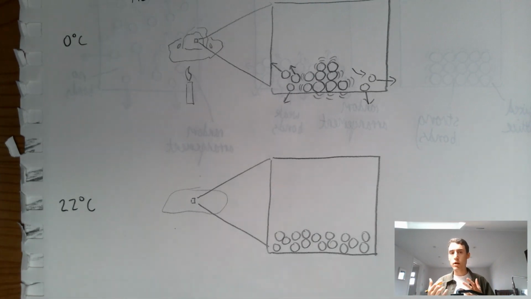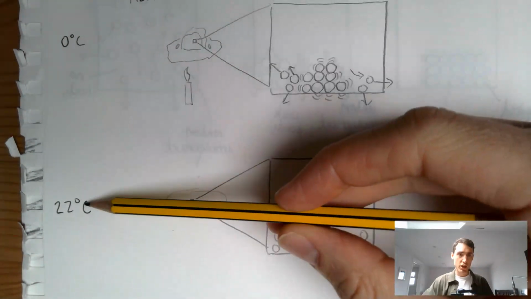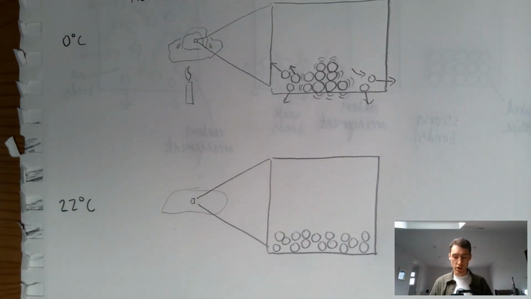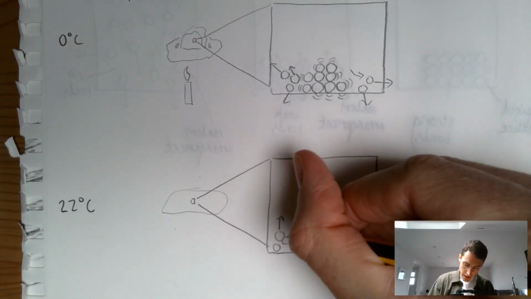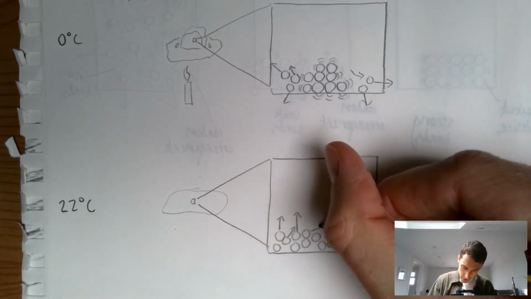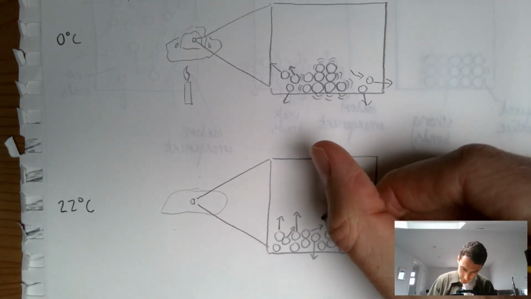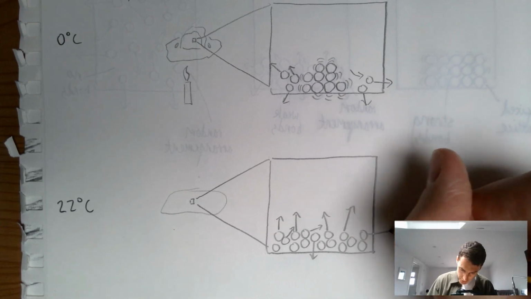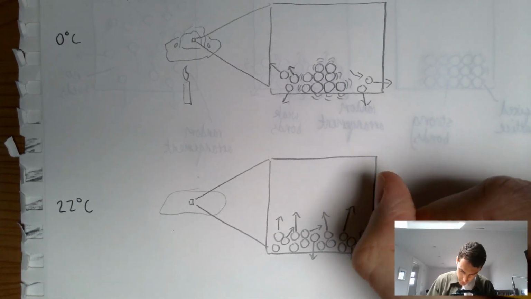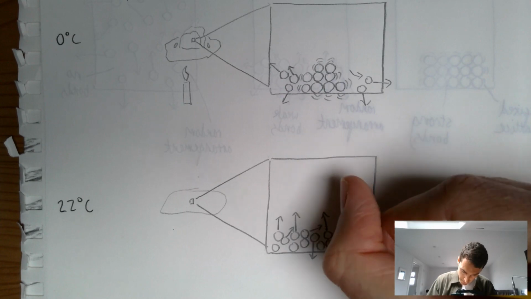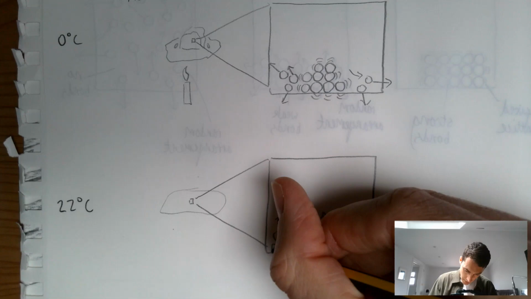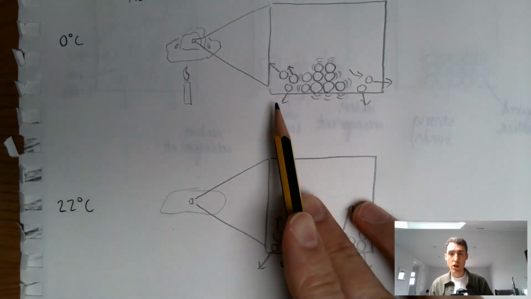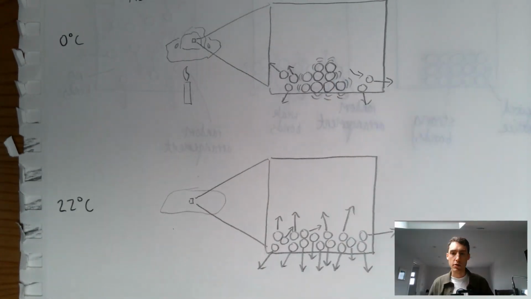And remember, what I want to do here is get across this idea to students that as this number, this temperature changes, really that's just a measure of how much energy the particles in a substance have on average. And again, you can stress on average because not all the particles are going to have the same speed. They're going to have arrows of different lengths. In fact, maybe I should exaggerate this a bit more and make these a bit longer. But what I want them to see is that on average they have longer arrows than in the diagram above, where the liquid was only at 0 degrees C.